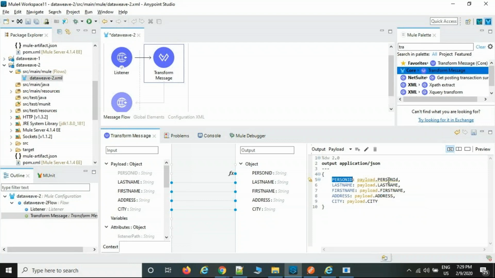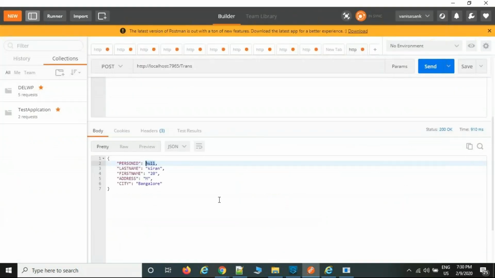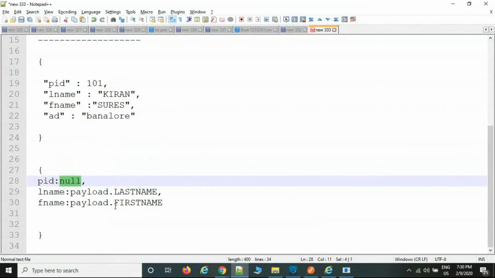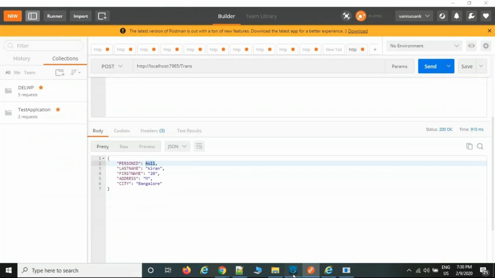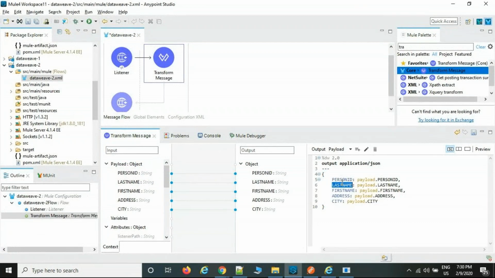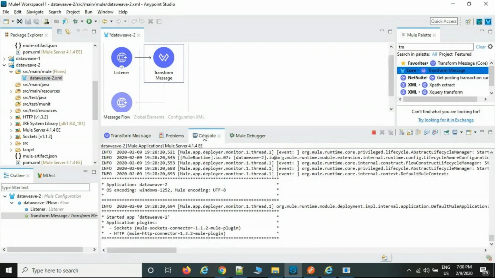Example, I'm going to copy person ID as it is. The target system is expecting, as we just discussed, a small letter here. Then we can do that. We can modify here: L name, P name, PID, up to your wish. Add F name, city, in small letters like this. Now we can run the flow.